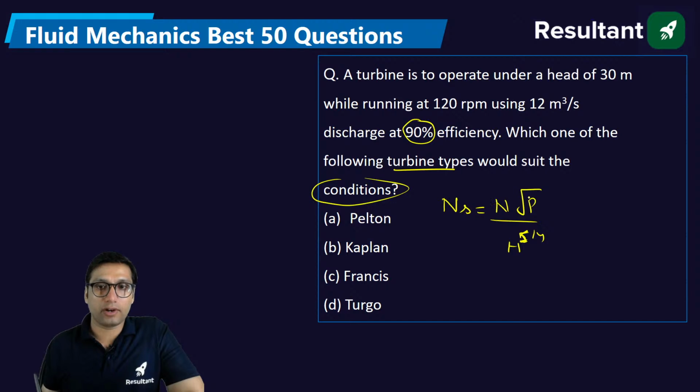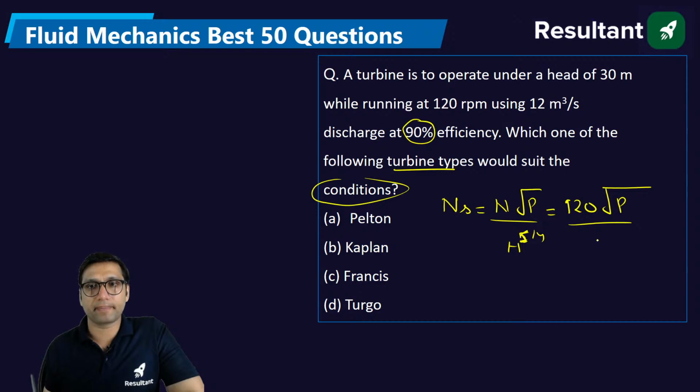First of all, in order to solve this equation, you have everything here, but you don't have the value of the shaft power. You have the speed. You have the head, which is 30. But you don't have the power. How to find the power?